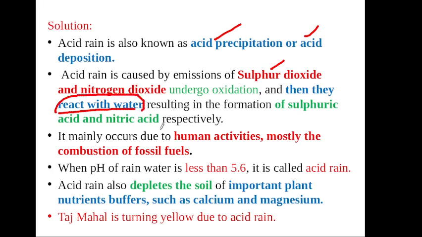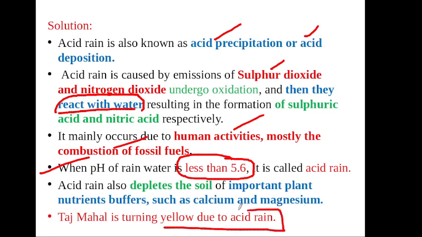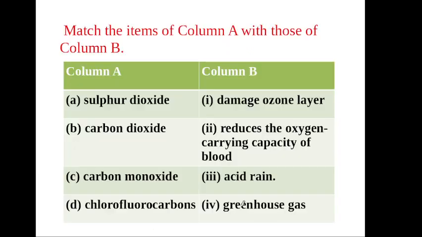It may occur due to human activities, mostly the combustion of fossil fuels. Therefore, when the pH of rainwater is less than 5.6, it is called acid rain. This is a very important question. Acid rain also depletes the soil of important plant nutrient buffers such as calcium and magnesium. Similarly, the Taj Mahal is turning yellow due to acid rain. This is the reason why the Taj Mahal marble changes to a yellow color.